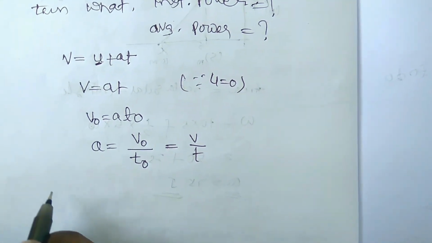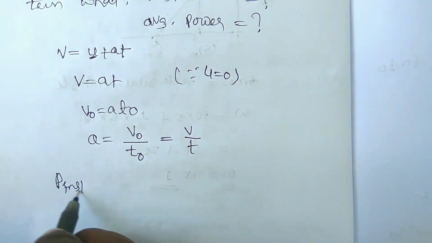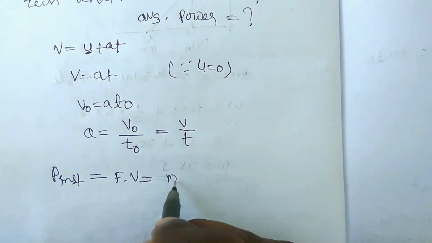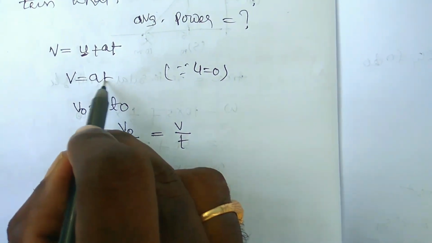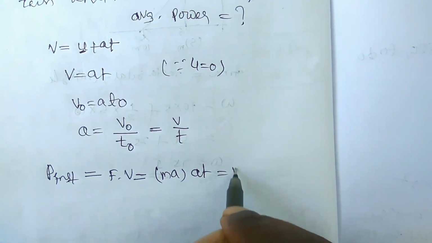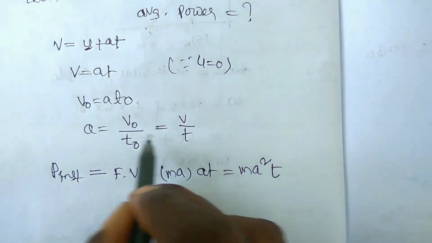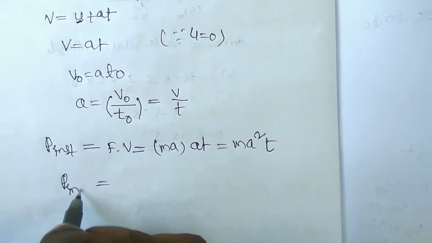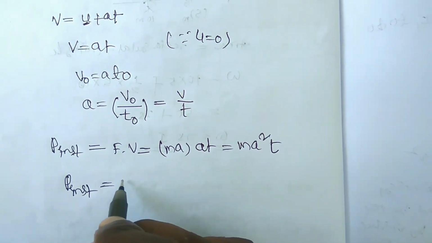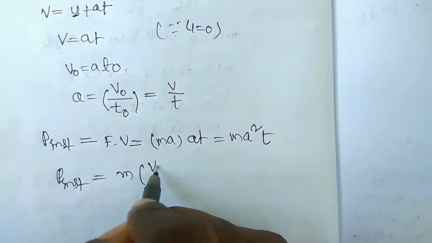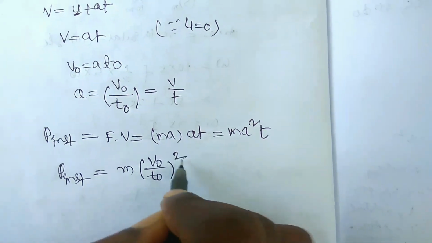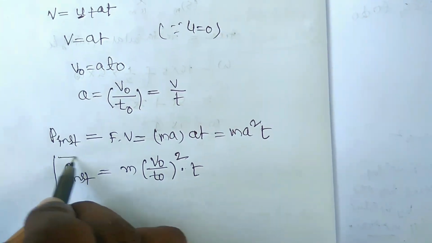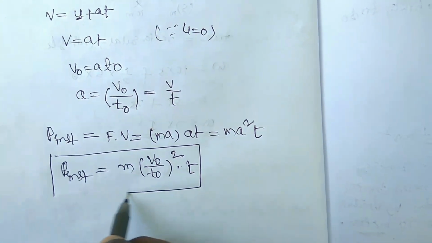So therefore instantaneous power P instantaneous is equal to F dot V. We can write that F is equal to MA and V is equal to AT. So it is equal to MA square T. A is nothing but V naught by T naught. So here P instantaneous power is equal to M into (V naught by T naught) whole square into T.